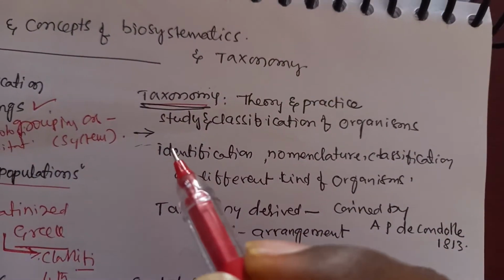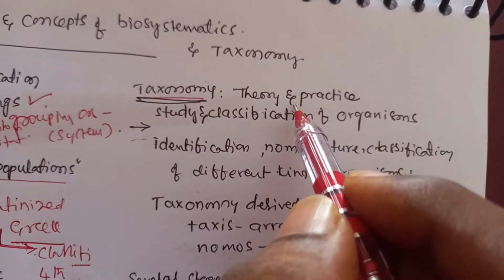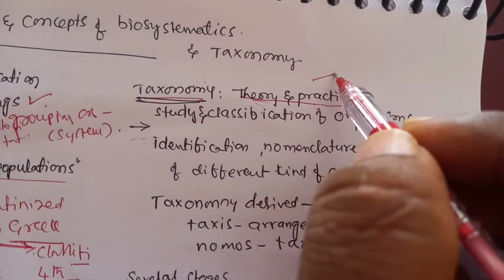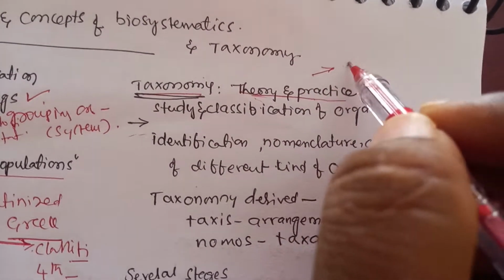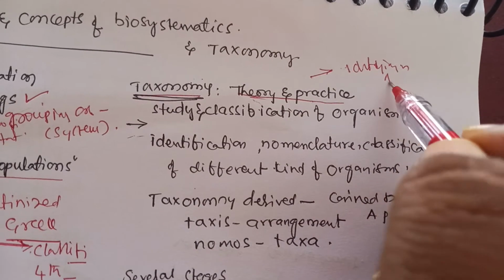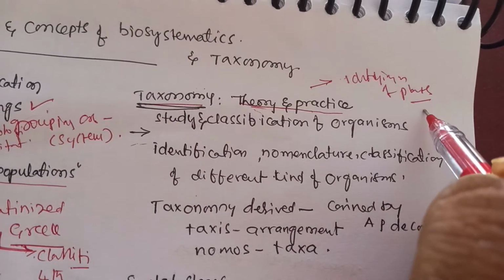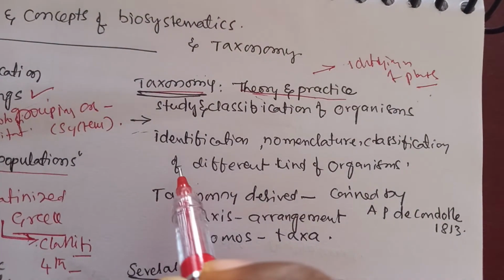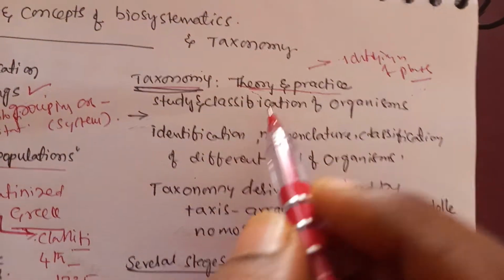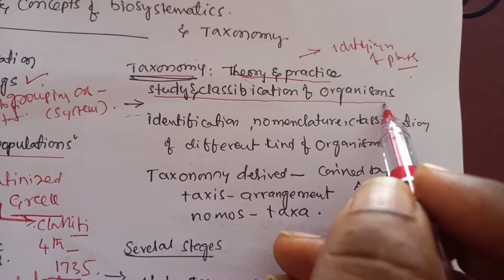Taxonomy also helps in the theory and practice of identifying plants and also animals, and it also deals with the principles involved in the study and classification of organisms.